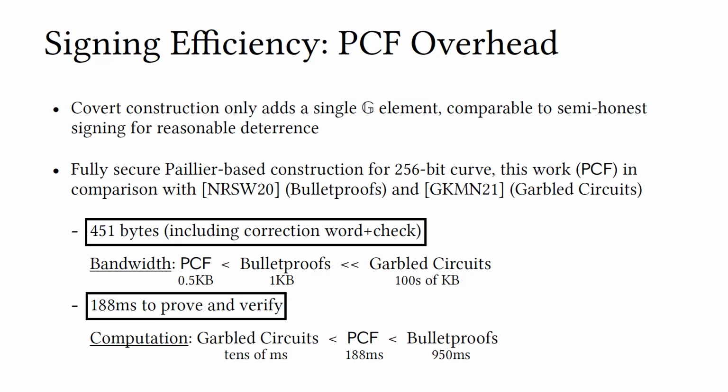It costs just under a couple of 100 milliseconds to generate all of these values, which is maybe an order of magnitude worse than creating a garbled circuit that would serve the same purpose, or using a snark like bulletproof that also serves the same purpose. So there are trade-offs to be made here, is the point that I want to make.